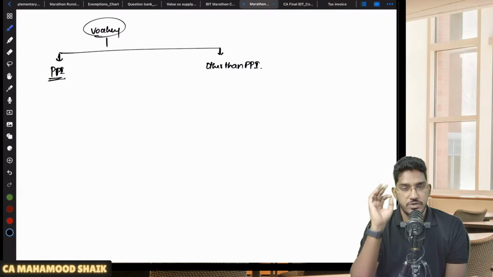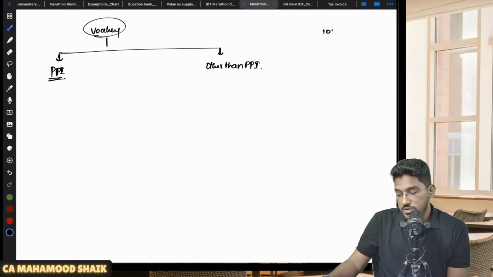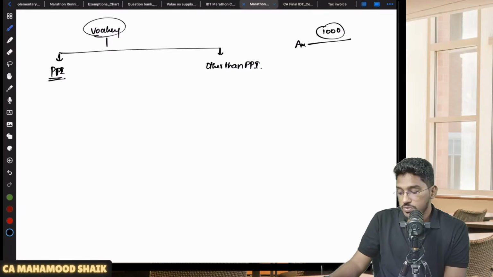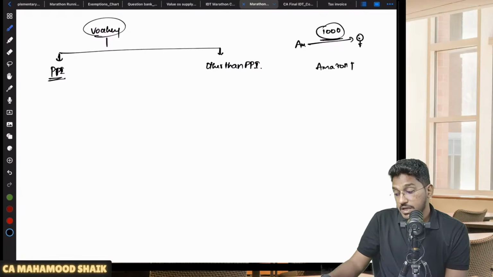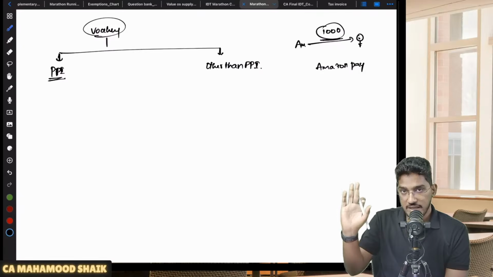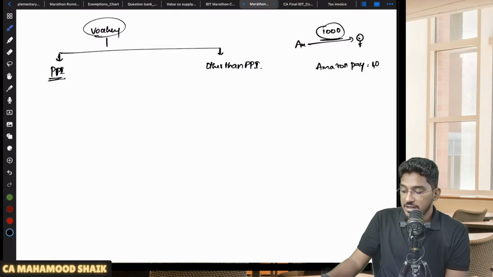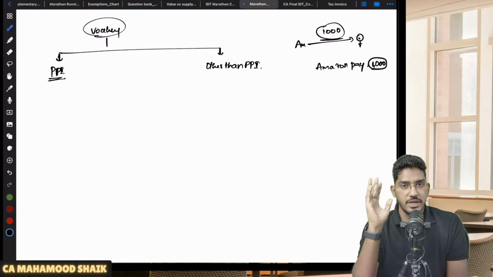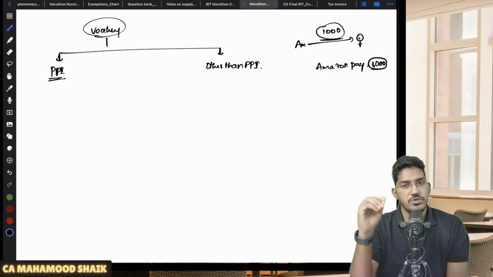Let us say, for example, you have an Amazon voucher, let us say 1,000 rupees. You purchased a voucher from Amazon. Amazon sold you 1,000 rupees of voucher. You paid 1,000 rupees and they gave you the voucher. Now this 1,000 rupees of voucher, you can add it to your Amazon Pay balance, the wallet. Once you add that voucher amount of 1,000 rupees to the Amazon Pay balance, you can use it equal to money.